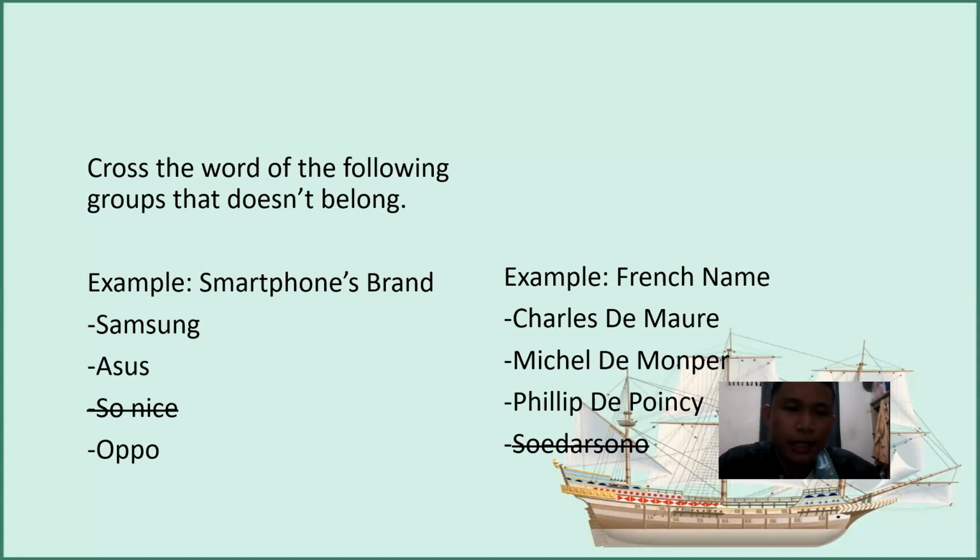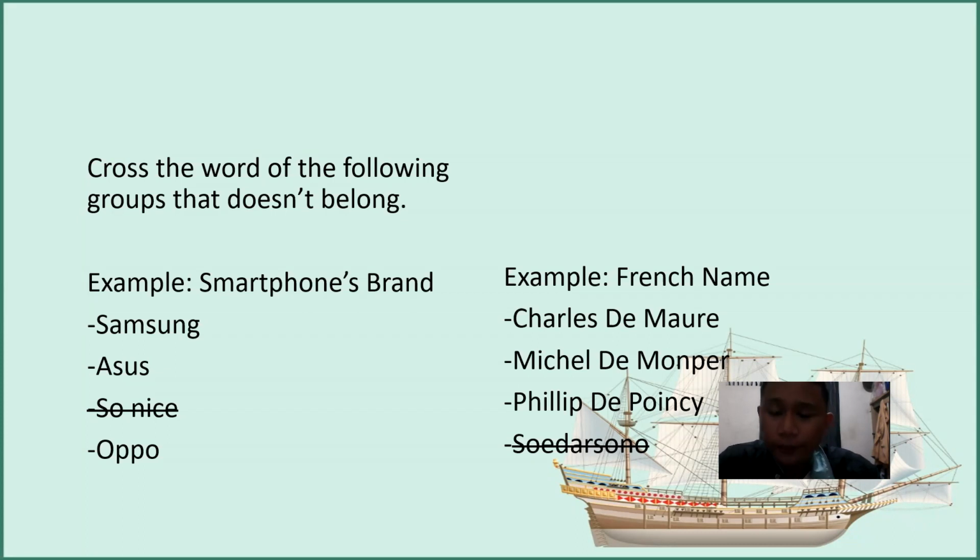So this is the example, guys. You can see this: cross out the word in each of the following groups that doesn't belong. For example, smartphone brands. The group is smartphone brands. The members are Samsung, Asus, Sonys, and Oppo. Do you guys feel something strange about the list? If yes, your guess was right. Sonys is the name of a sausage, not a smartphone, so we will have to remove it and send it back to where it belongs.